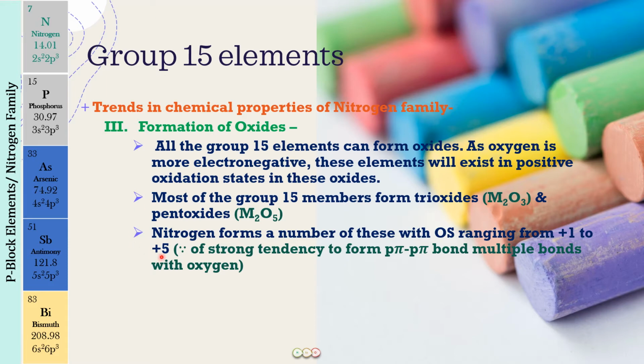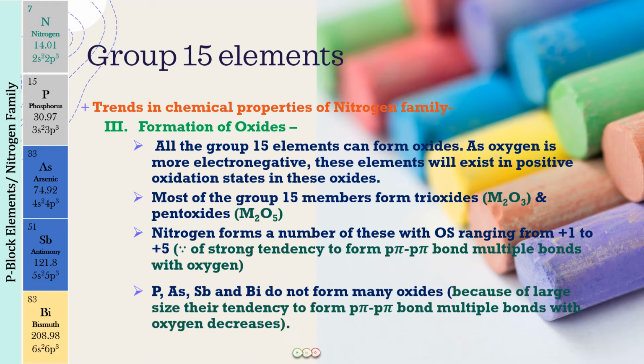Because we've already studied that nitrogen is a very small sized element and also it has a high electronegativity. So what we see is this has a strong tendency to form p pi multiple bonds with oxygen, which is also a very small element. So the overlapping of the p orbitals can take place very effectively between nitrogen and oxygen. Therefore, we see the formation of the p pi bonds. Okay, so it can satisfy its valency with oxygen in a number of ways. That is why we see the compounds in a number of oxidation states.